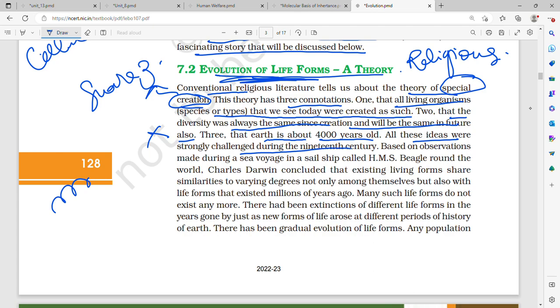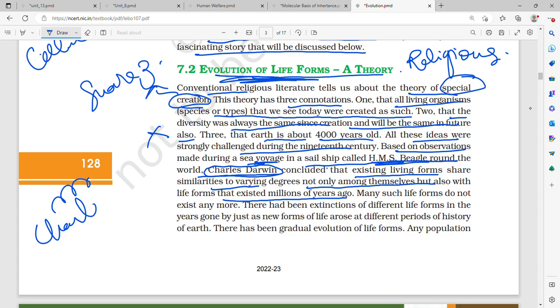and all these ideas were strongly challenged during the 19th century based on observations made during a sea voyage in a sail ship called HMS Beagle round the world. Charles Darwin sailed in HMS Beagle around the world, and he concluded that existing life forms share similarities to varying degrees not only among themselves but also with the life forms which existed millions of years ago.